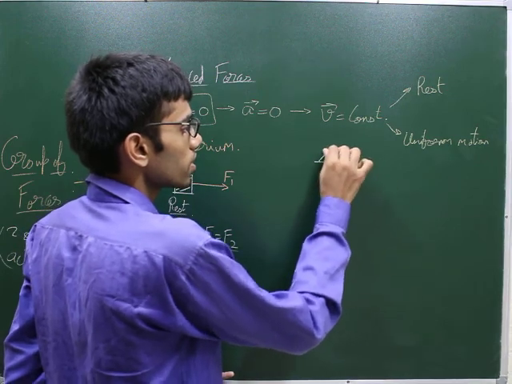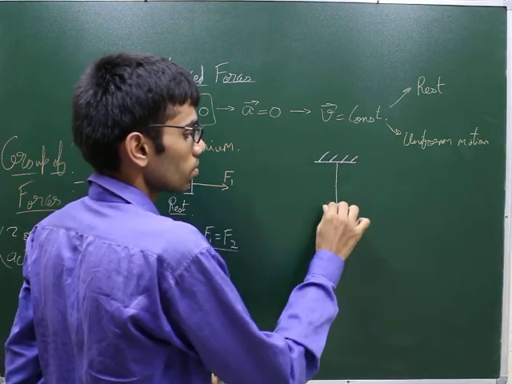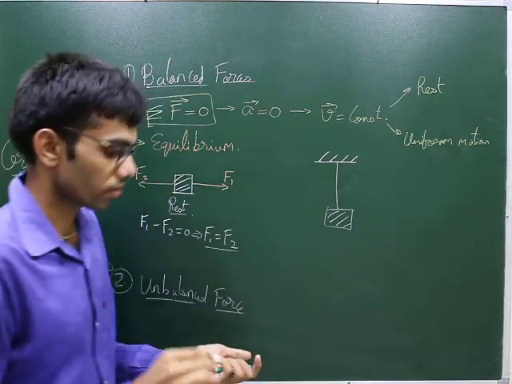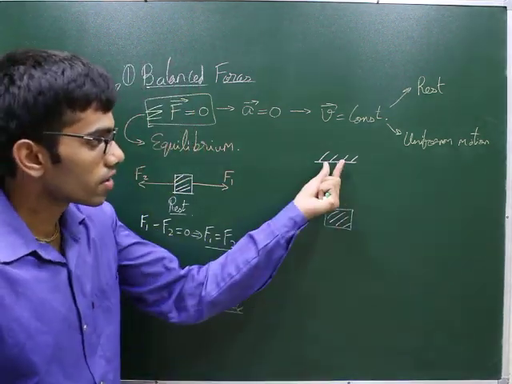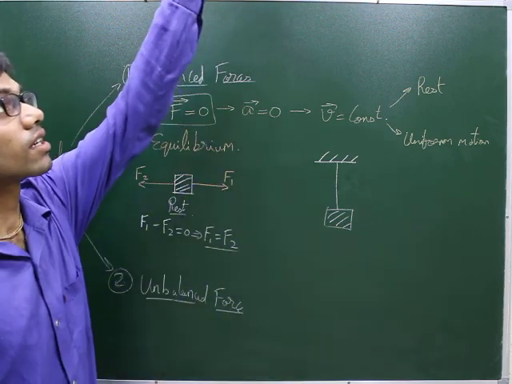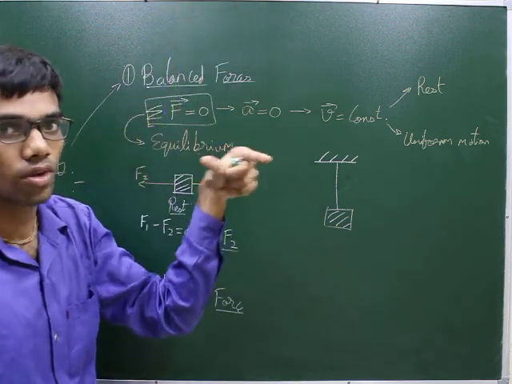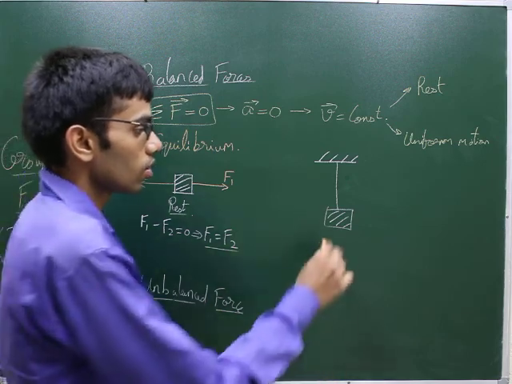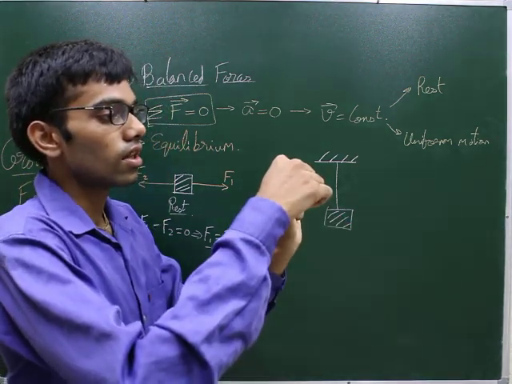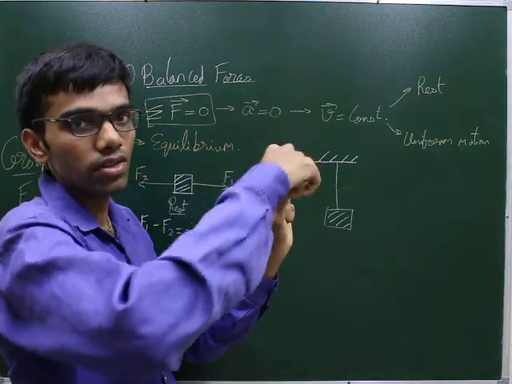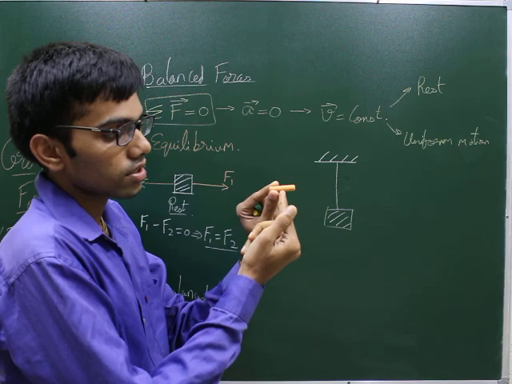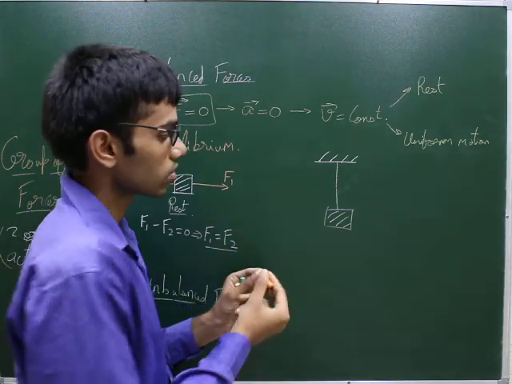Another example you can take is, suppose there is a block which is tied with a string to the ceiling, and the block is in the air. So what will happen? The string will pull the block upwards, but the block itself will have some gravitational force downwards.